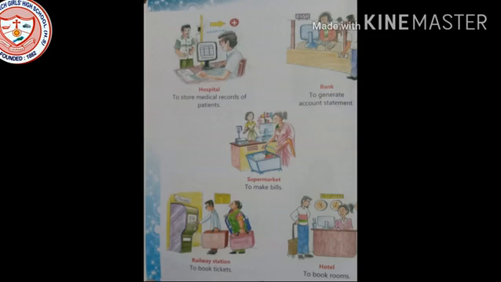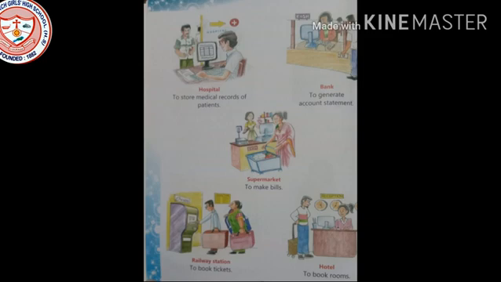Now next one is bank. In bank, the computer helps to generate account statements. Whenever we visit a bank, we are making accounts, we are taking the money, and so on. So with the help of the computer in the bank, they can keep the account statement. They keep the record of the account statement of each and every person.